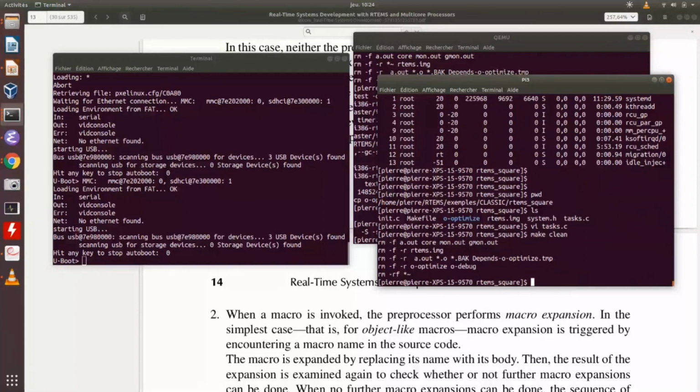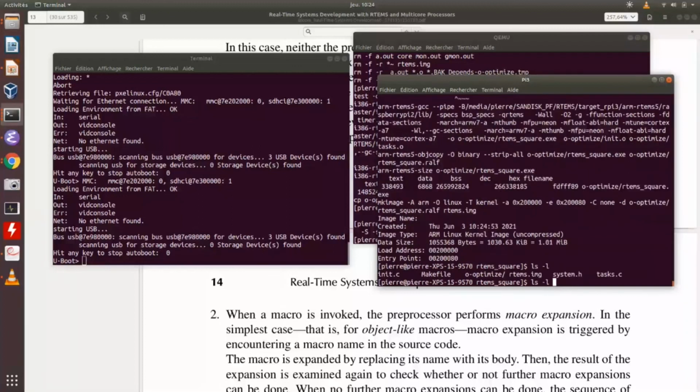I will generate RTEMS image for U-boot. So I have to copy the RTEMS to my server because of internal problems. Okay. Actually, my PC here is on the Wi-Fi, and the TFTP doesn't work with Wi-Fi currently.